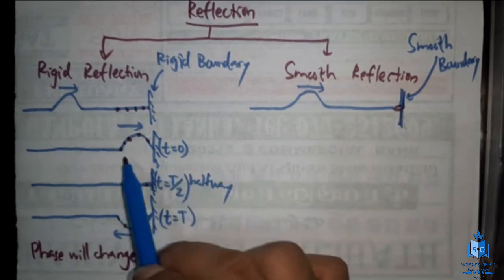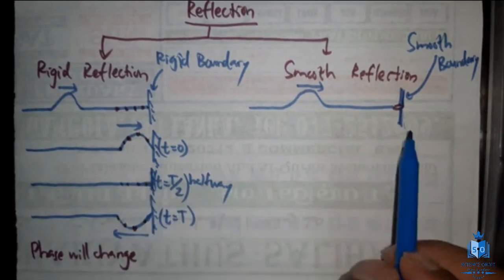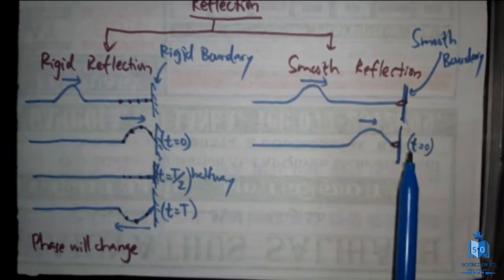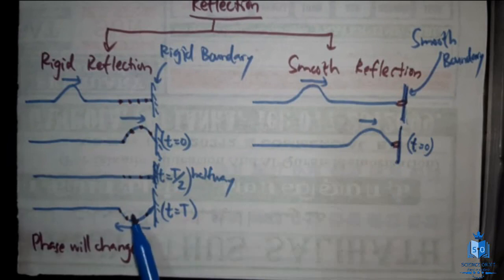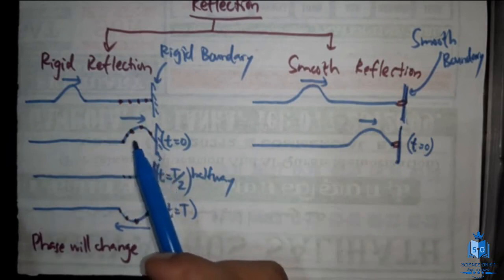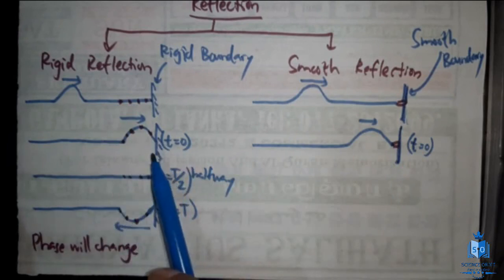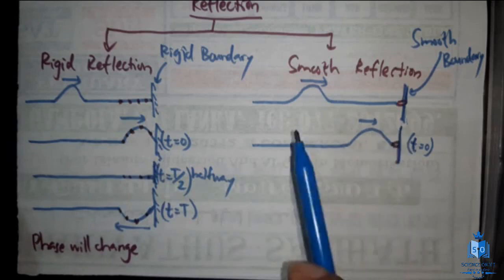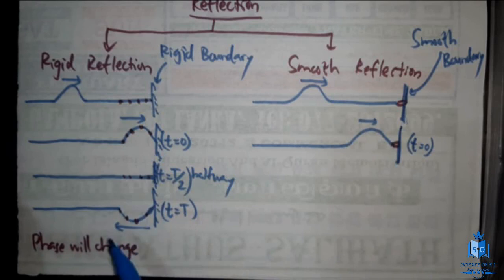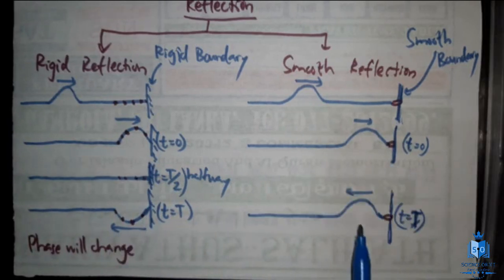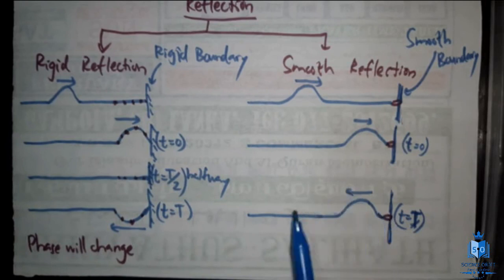So just like this, the wave pulse will approach the boundary, and I have taken the time as 0 when it reaches the boundary. Unlike this one, where it turned upside down because it's a rigid boundary, here, since it's a smooth boundary, it will reflect in the same phase. Here the phase will change, here the phase will remain the same. So this is what happens when the reflection is completed.